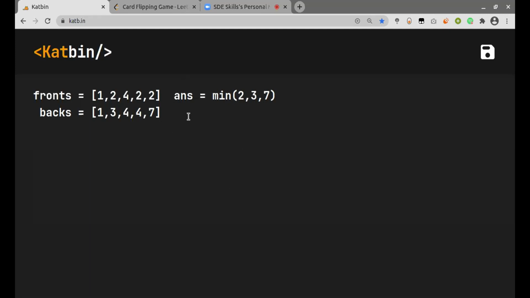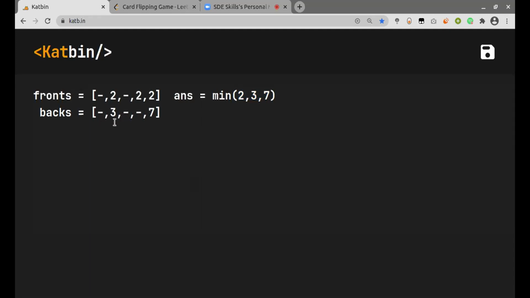Okay. Now, if we go through this question, we can get an intuition that all the cards which have the same values on their front and back, those values on the card cannot be considered as our final answer. So this is why we can ignore 1 here. This one can be ignored. Again, 4 has the same values. So all the cards which have 4 can be ignored.